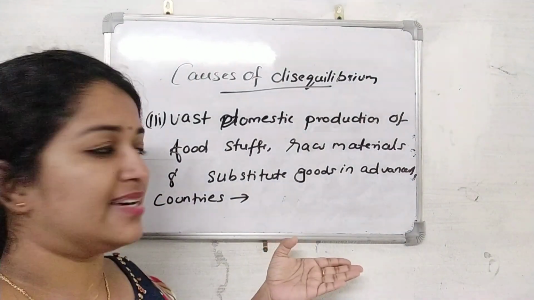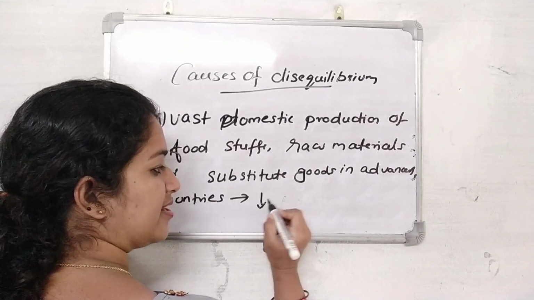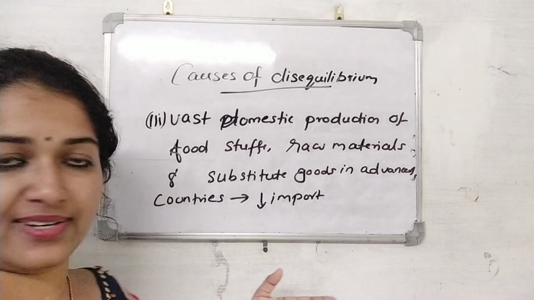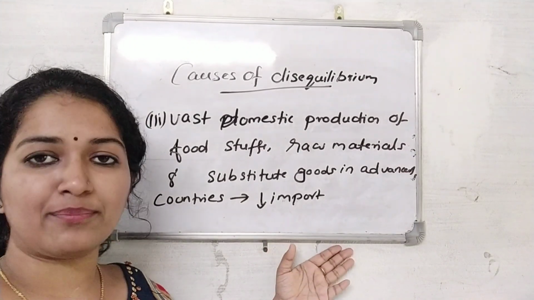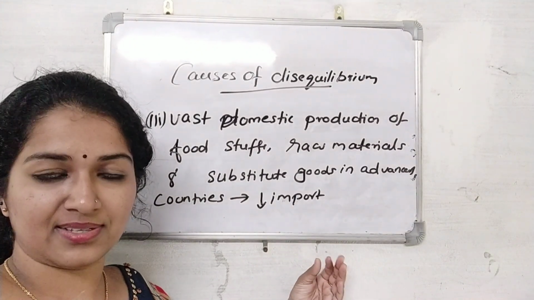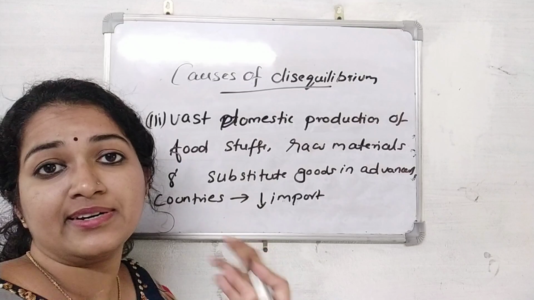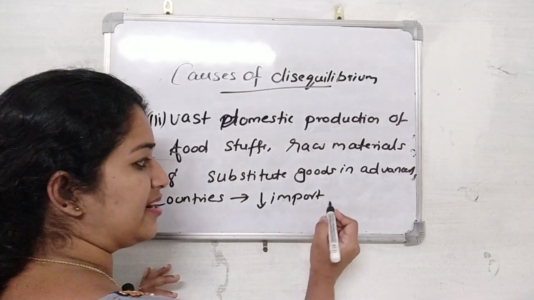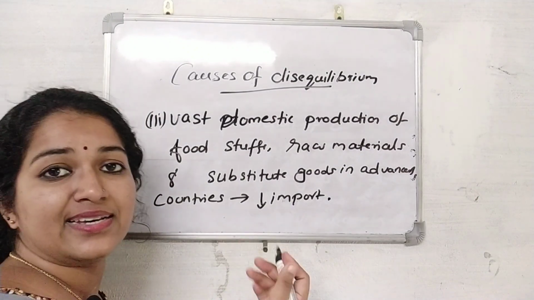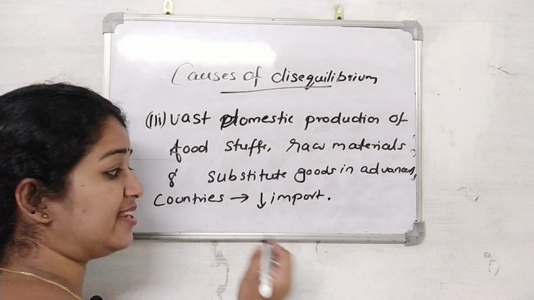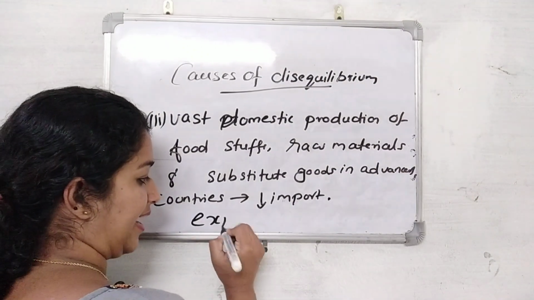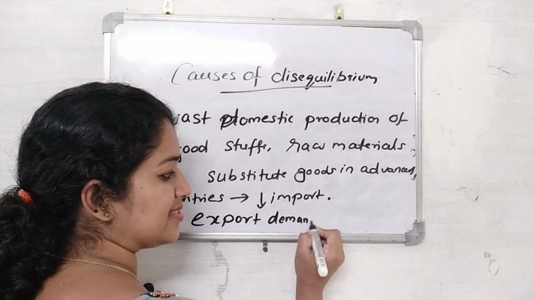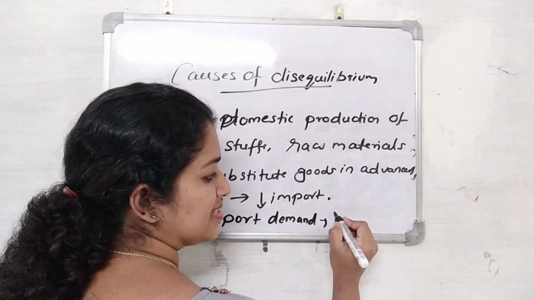This led to a reduction in imports from underdeveloped countries, reducing their need to import from agrarian underdeveloped countries. And what happened next is that the export demand considerably changed, and structural disequilibrium took place.